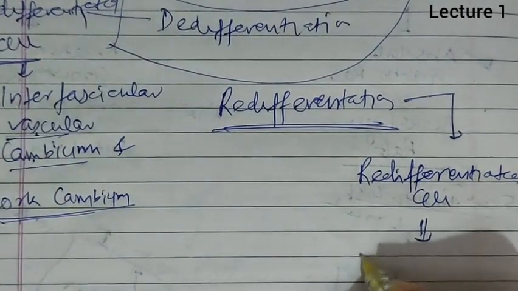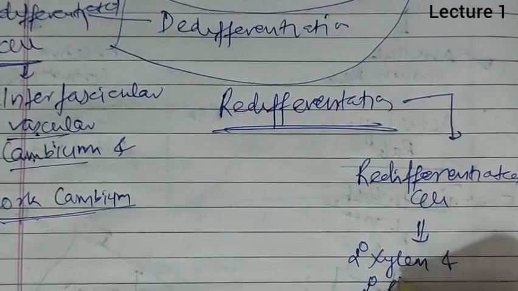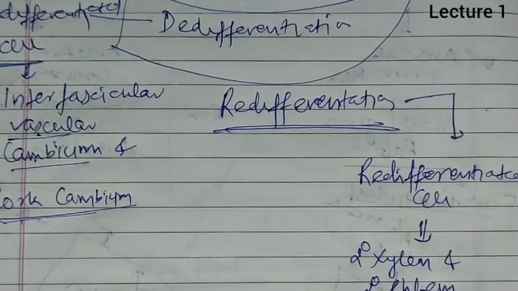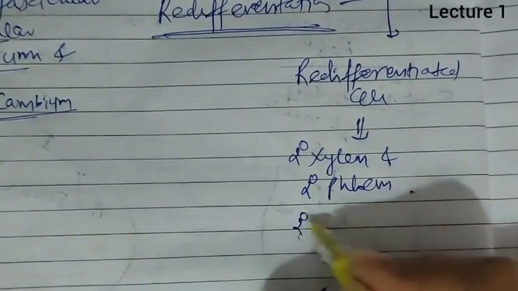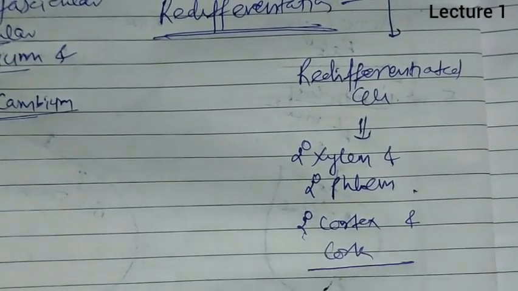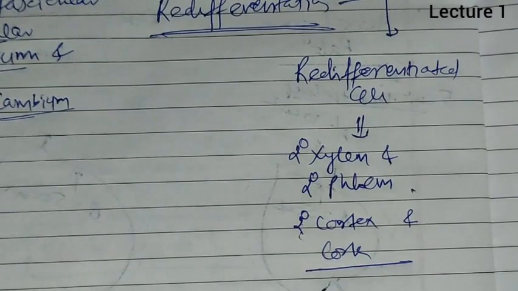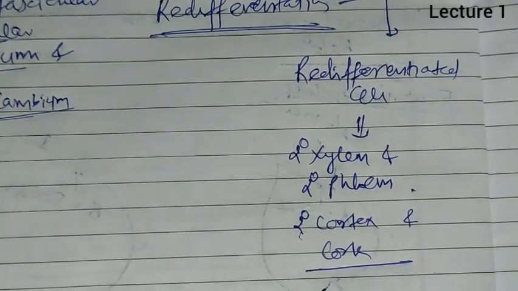From vascular cambium we obtain secondary xylem and secondary phloem. Apart from that, from cork cambium we obtain secondary cortex and cork. So these all are redifferentiated tissues. So we have studied what is differentiation, dedifferentiation and redifferentiation, and the examples of dedifferentiated and redifferentiated cells.